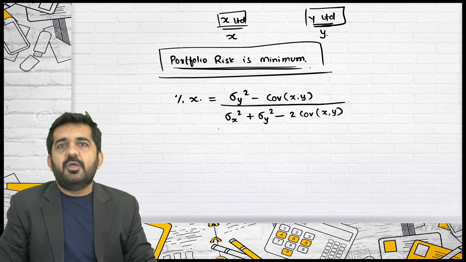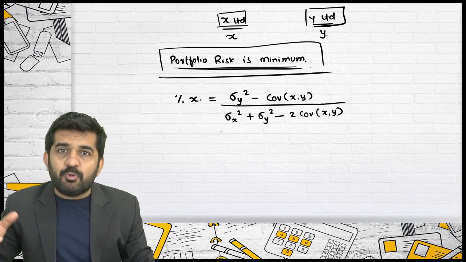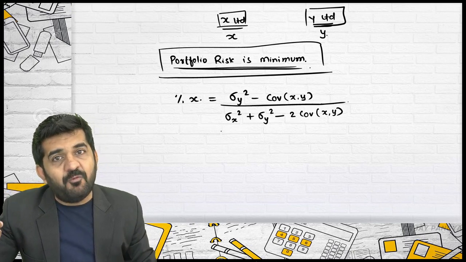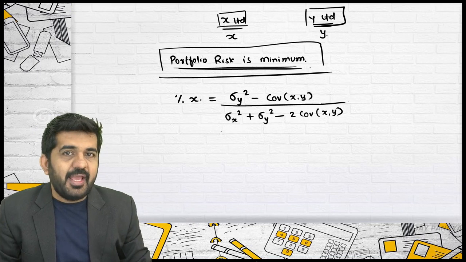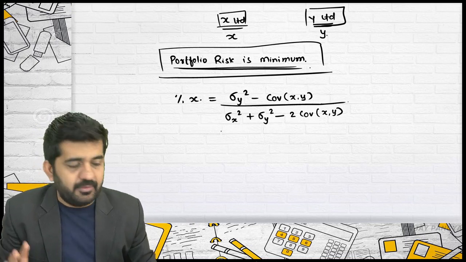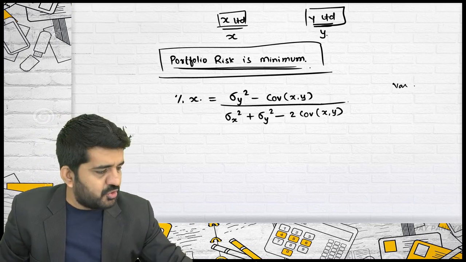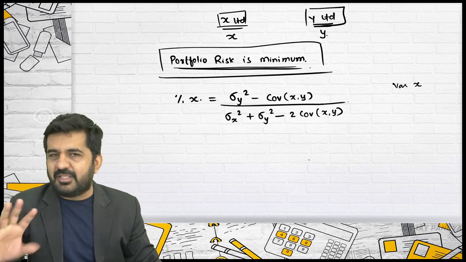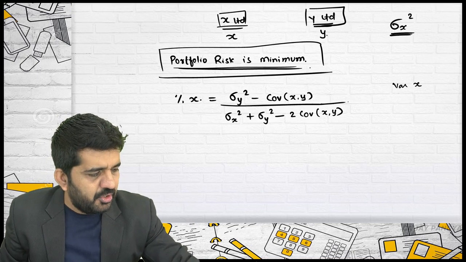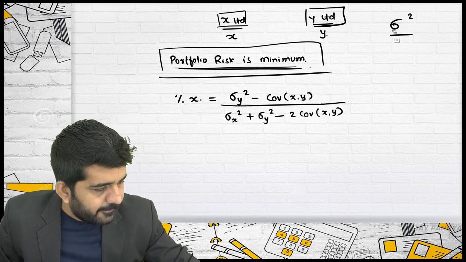See, in the numerator, first they have taken variance of Y itself and then they have deducted covariance between X and Y. So in the numerator it cannot be variance of X, otherwise they would write that.